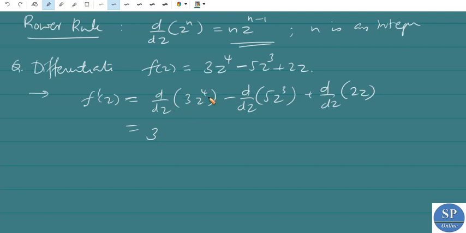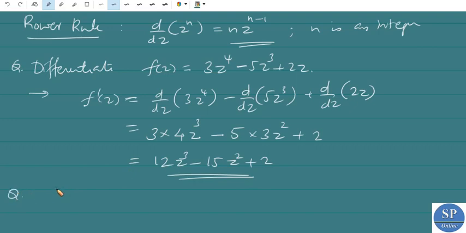The derivative of z power 4 is 4 into z power 3, minus 5 into d by dz of z cube, which is 3 into z square, plus d by dz of 2z, that is 2 into derivative of z, which is 1. So this is equal to 12 z cube minus 15 into z square plus 2. Okay.